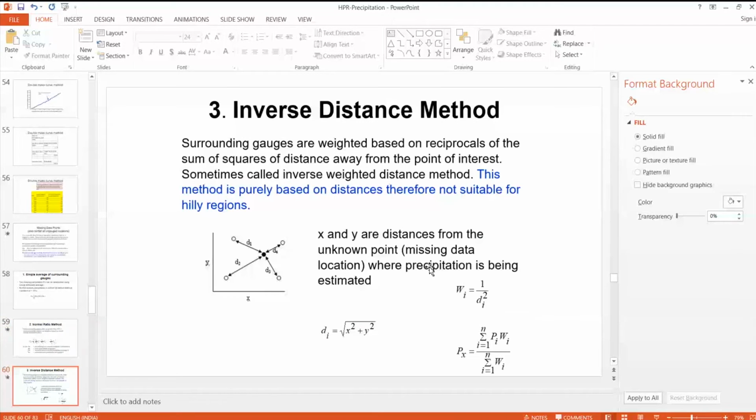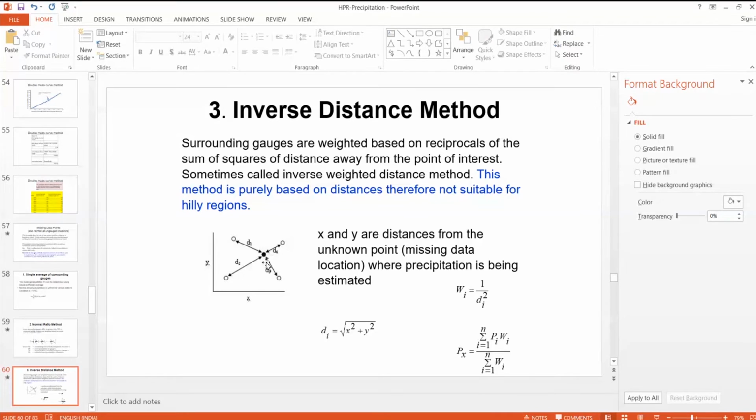There is another method called the inverse distance method, where we use weighting factors. When estimating the missing data at a given station, we give more weightage to nearby rain gauges and less weightage to faraway rain gauges. The weighting factor is 1 by dA square, where dA is the distance between the rain gauge where data is missing and the rain gauge station which is considered.